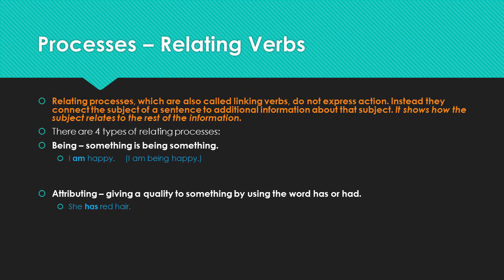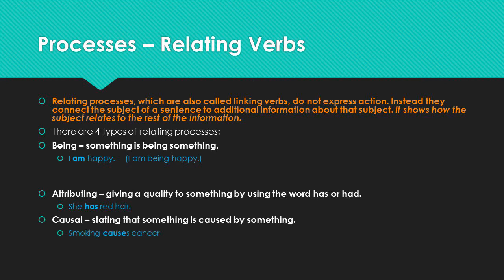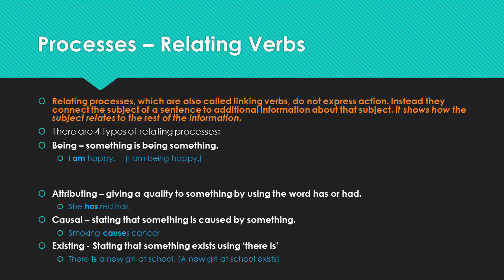She has red hair. The final two relating processes that are usually less important for narratives include causal processes that state something is caused by something else, like smoking causes cancer, and existing processes that state something just exists. Usually these types of processes come in the form of there is. The is the process, or there are. In that case, are is the process. There is a new girl at school. In other words, a new girl at school exists. A new girl exists at school. There is a new girl.